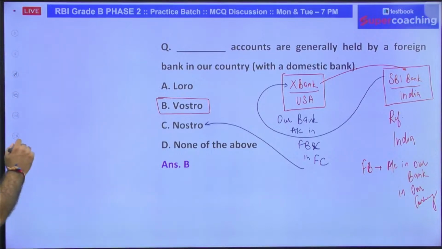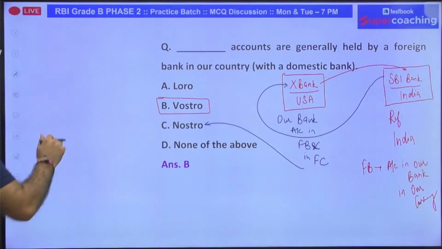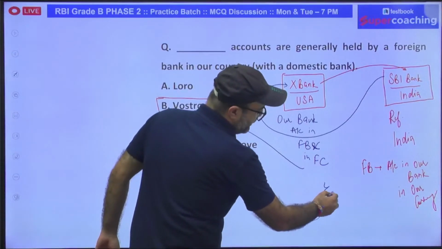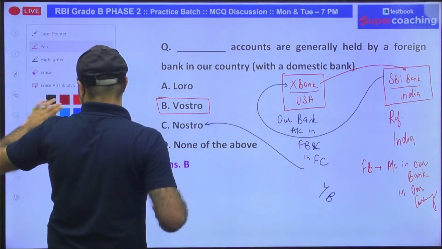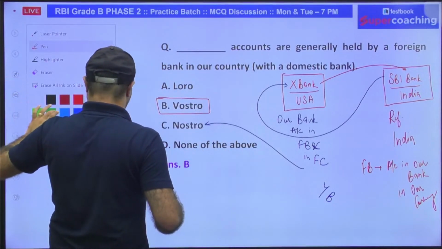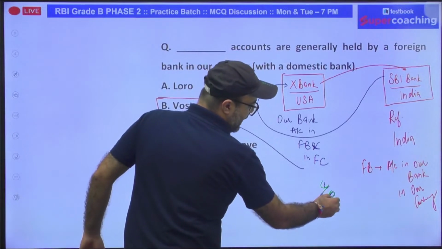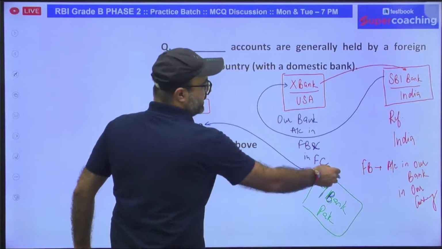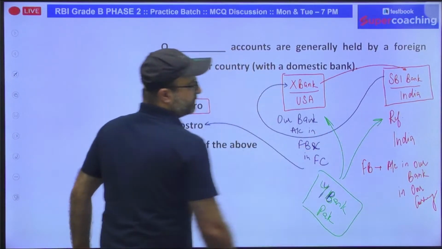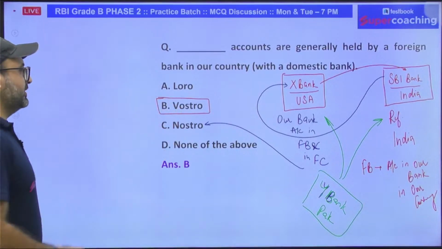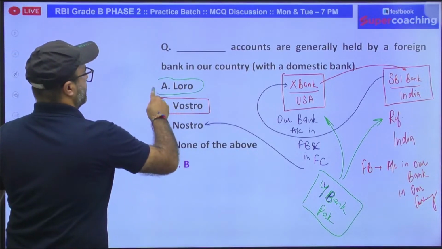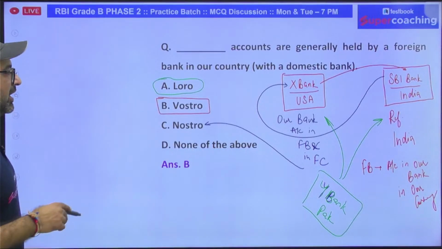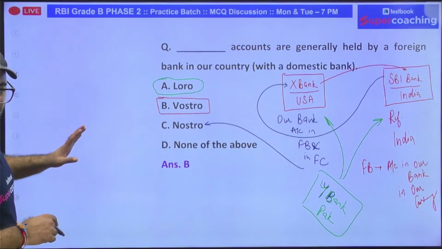On the other side, if the observer is Y bank in Pakistan, Y bank will say their account with them, and that type of account is known as Loro account. So their account with them is Loro. Your account with us is Vostro. Our account with you is Nostro. Is it clear?